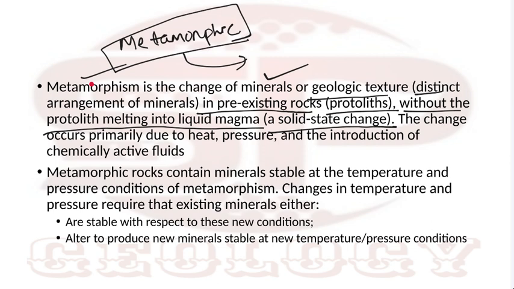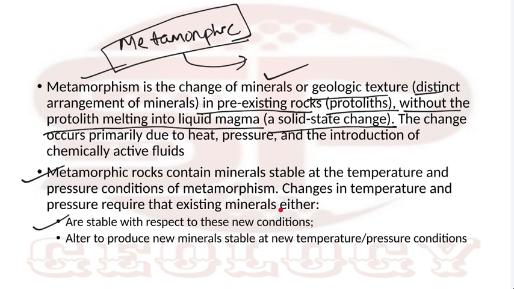When the rock is subjected to temperature, pressure, and chemically active fluid, it is converted to metamorphic rock. If you subject it to more pressure or temperature, or progressive temperature and pressure conditions, then it will change further to a different grade of rock: low grade, medium grade, high grade. You will study in progressive metamorphism how the metamorphic rock grade changes with progressive temperature and pressure conditions.